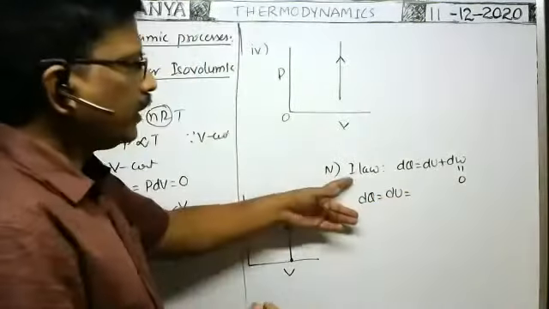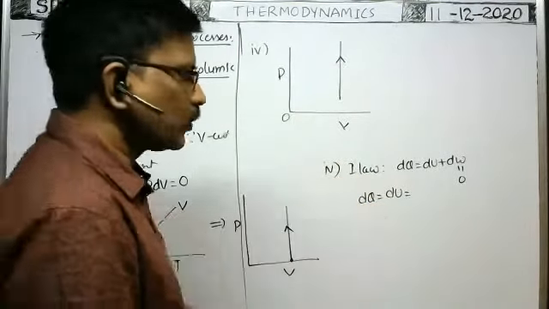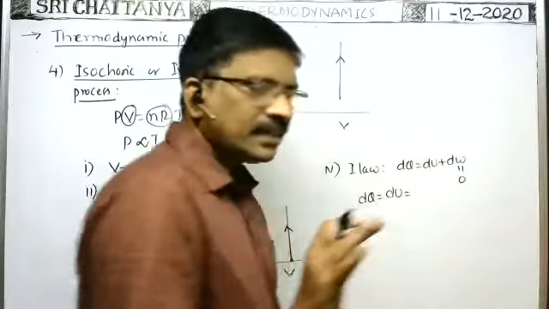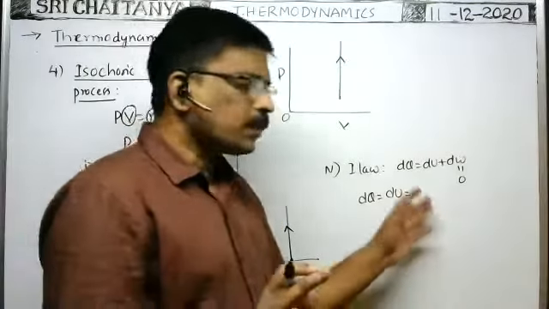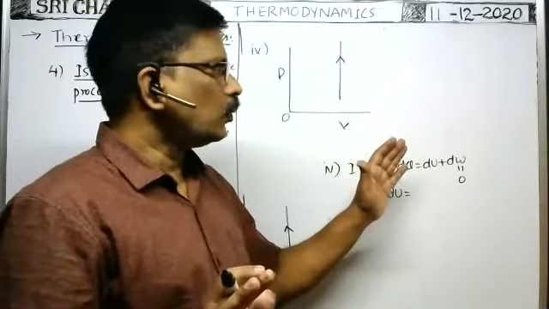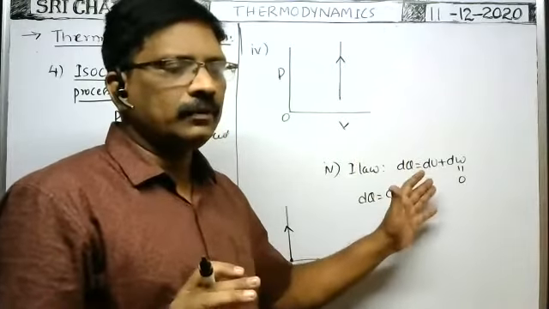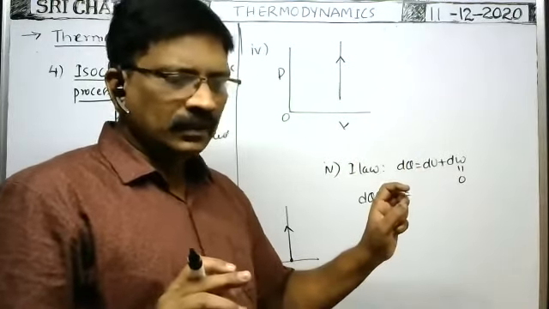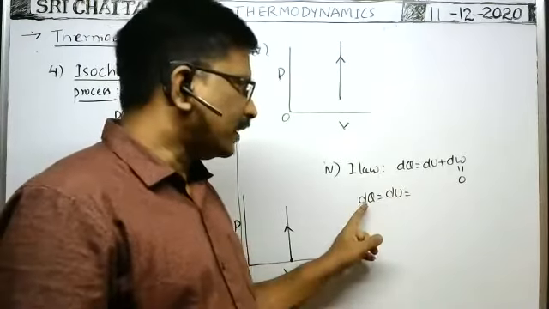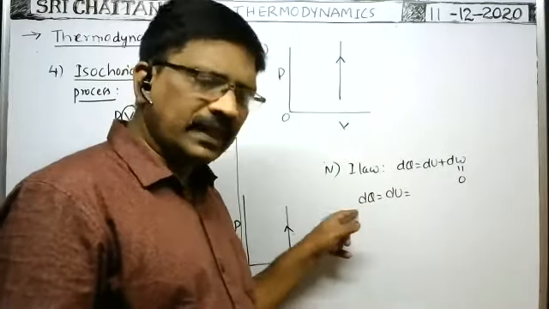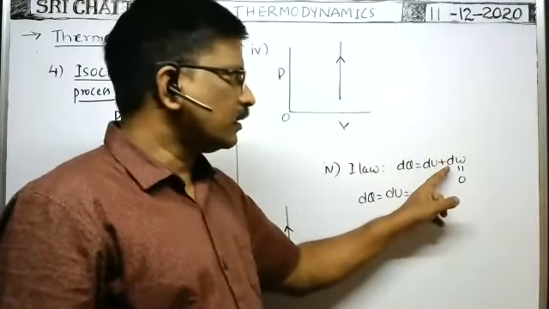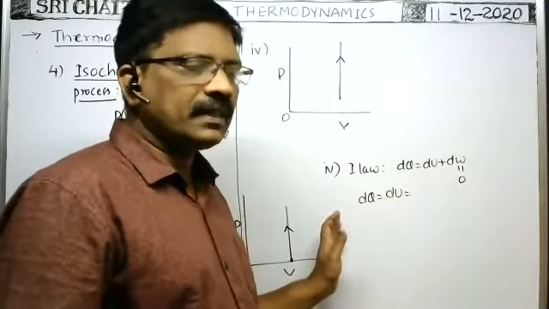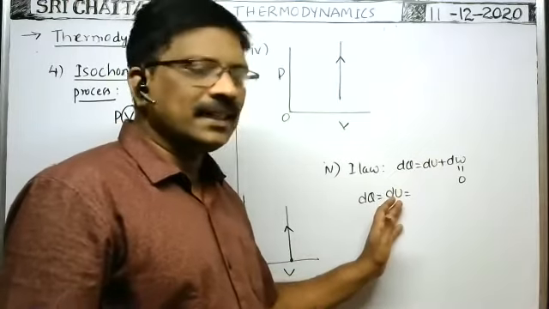And the heat energy supplied here is utilized to raise the temperature only. If internal energy remains constant, it means temperature remains constant. In this process, at constant volume, the heat energy supplied is used to increase the internal energy. At constant volume, dW is 0. That's why the amount of heat energy supplied is equal to the increase in internal energy only.